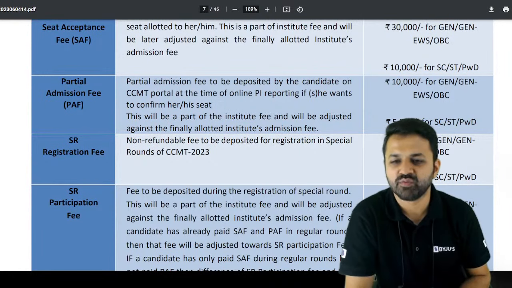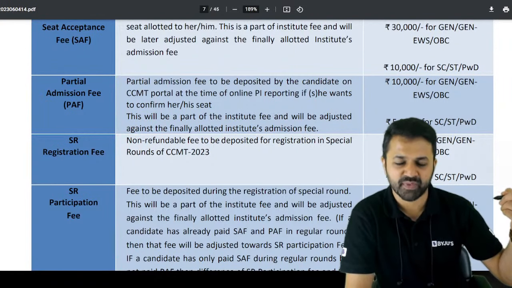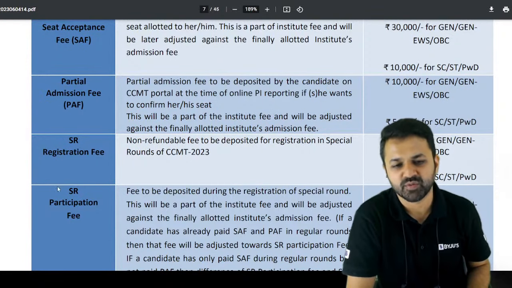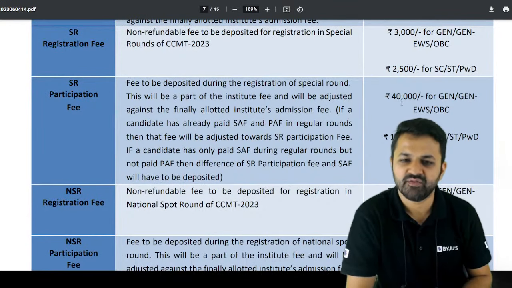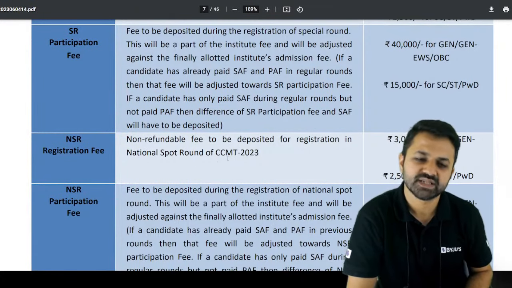But for that, you have to pay the non-refundable 3,000 rupees as an additional registration fee. Initially, you have paid the 3,000 rupees for the registration. Now, for the special round also, you have to pay another 3,000 rupees. And then the same process: once your seat is allotted, 40,000 you have to pay, and a non-refundable 3,000 again for the national sport round also.